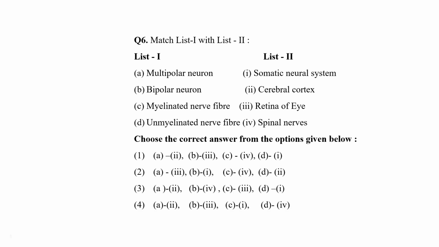Now, next question, again matching. List number 1 and 2. Multipolar neuron, bipolar neuron, myelinated nerve sheet, unmyelinated nerve fiber, somatic neuron system, cerebral cortex, retina of eye, spinal nerves. So just take 5 to 10 second time.